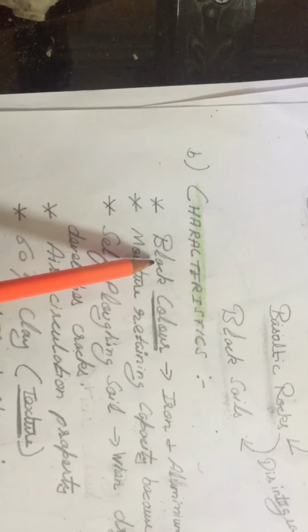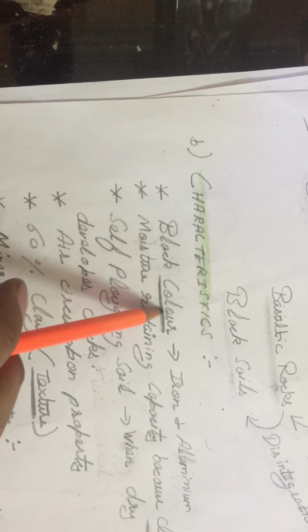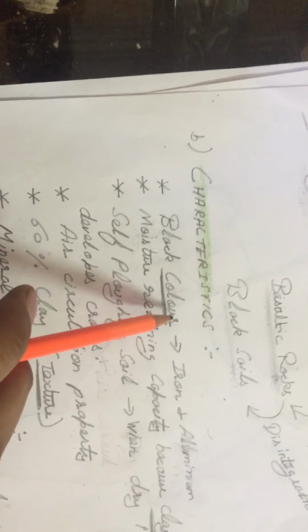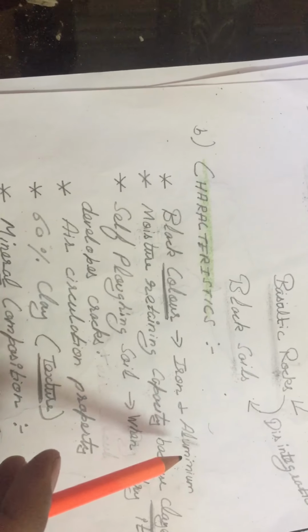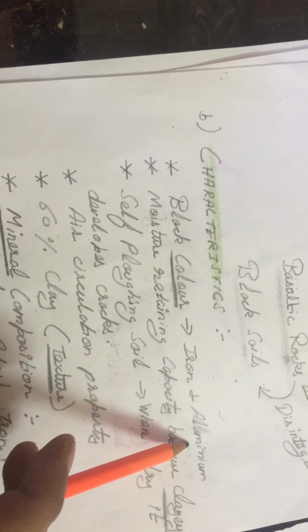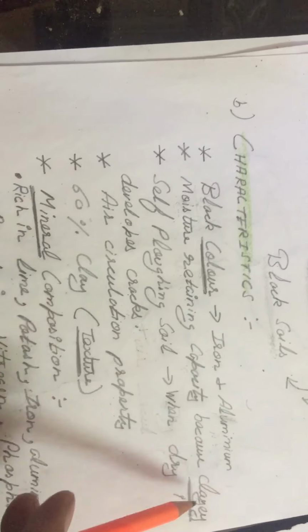Now come to its characteristics. Black soils are black in color because these soils have a high concentration of iron and aluminium. These soils are clay in texture.